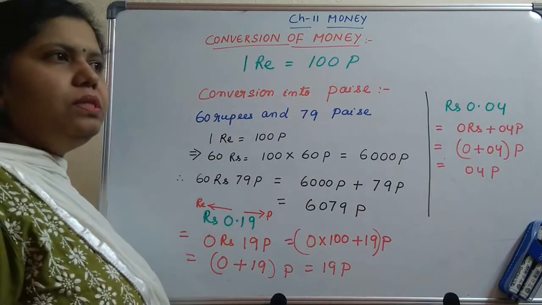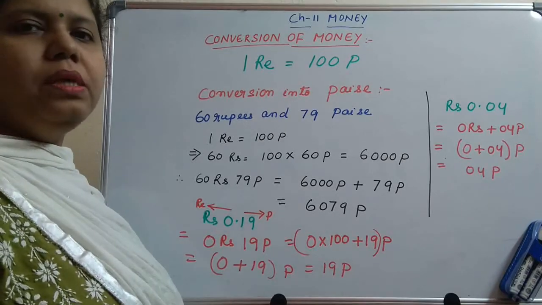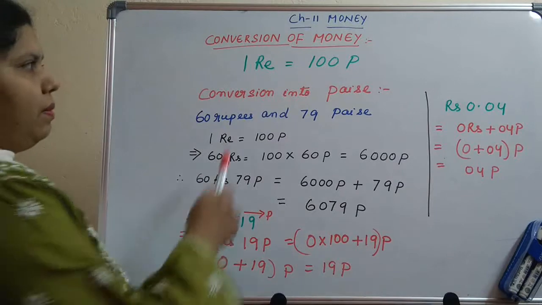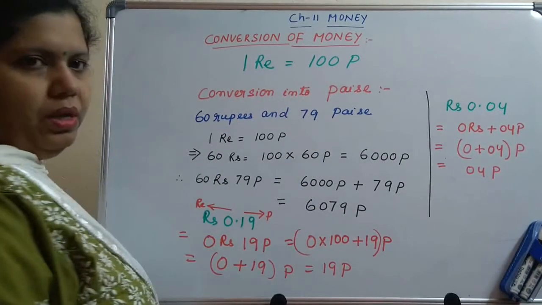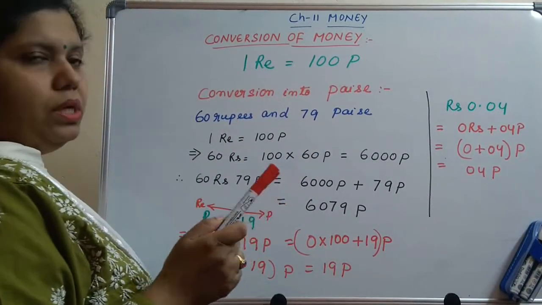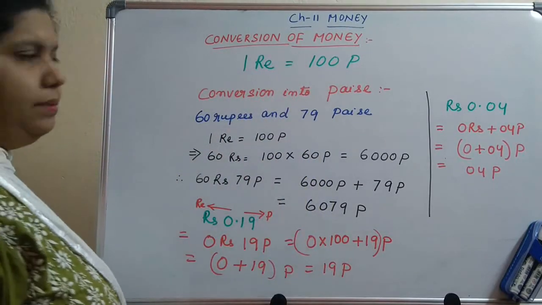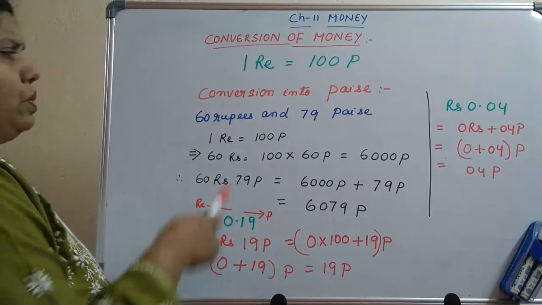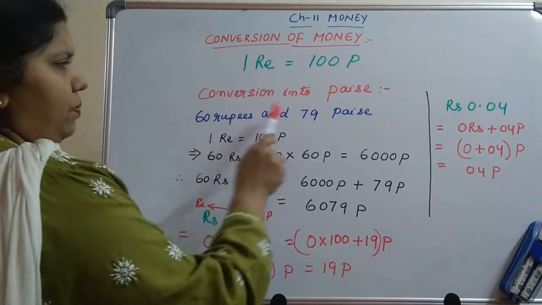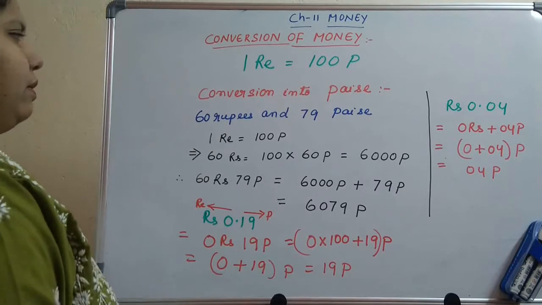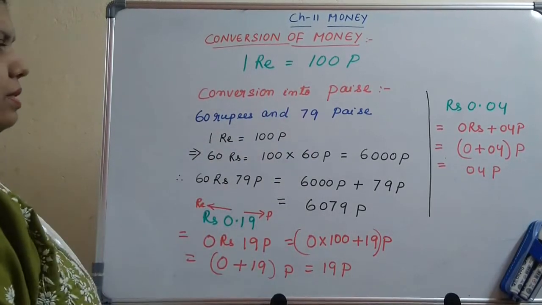Conversion of money means we are converting rupees to paisa or from paisa to rupees. Here we will first learn about conversion into paisa. Before that, you have to understand 1 rupee equals 100 paisa. Suppose we have the amount 60 rupees and 79 paise. I have to convert all of it into paise.